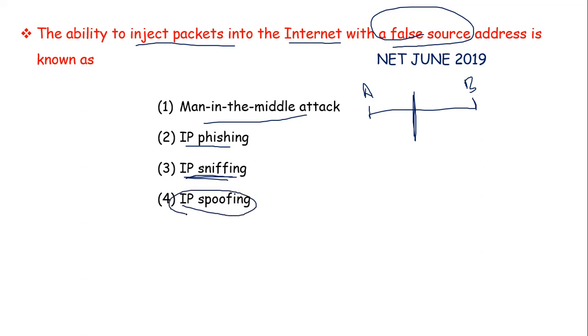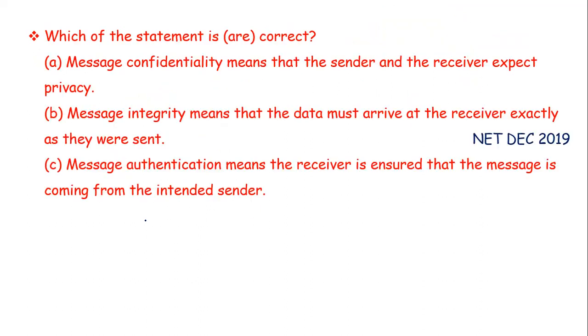And last is IP spoofing. In this type of attack, an attacker modifies the source address. It might be because he or she wants to hide his or her identity or to impersonate a legitimate user. So false source address, this will be an IP spoofing attack. So the correct answer will be option 4.